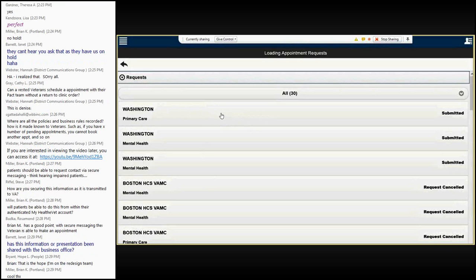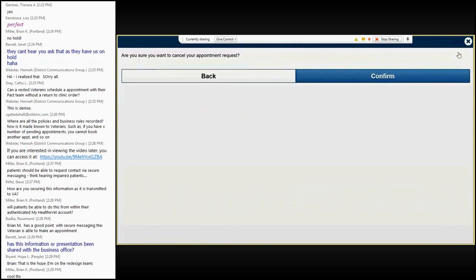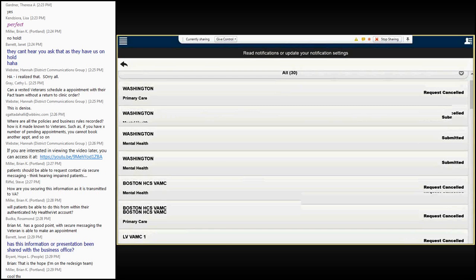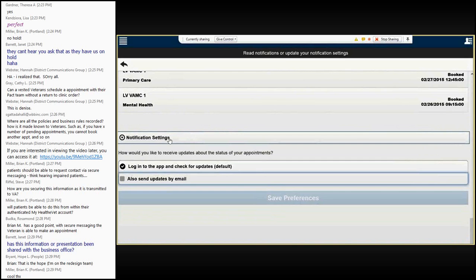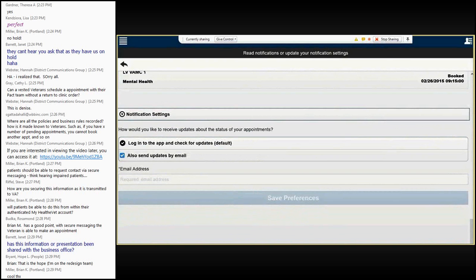So if I wanted to cancel this appointment, I would just select it and click Cancel. Then confirm, and now we can see that the appointment has been canceled. Scrolling to the bottom of this page, users can adjust notification settings and enter an email to receive updates. They would then select the Save Preferences button to save their preferences.